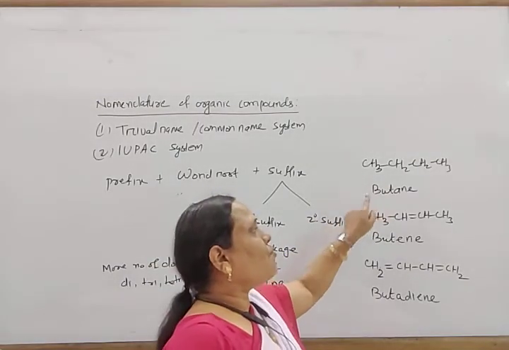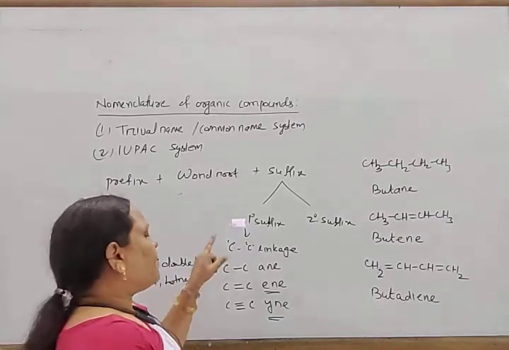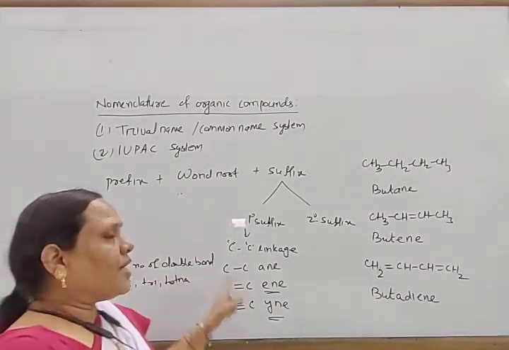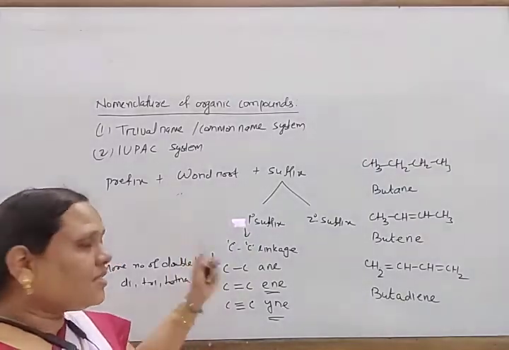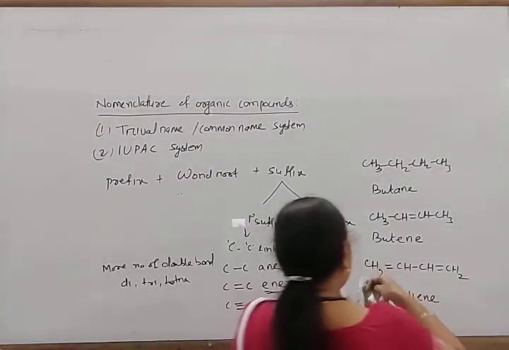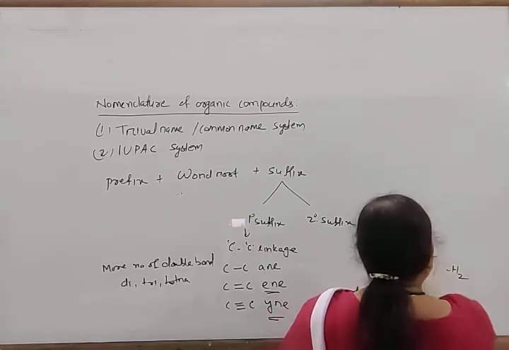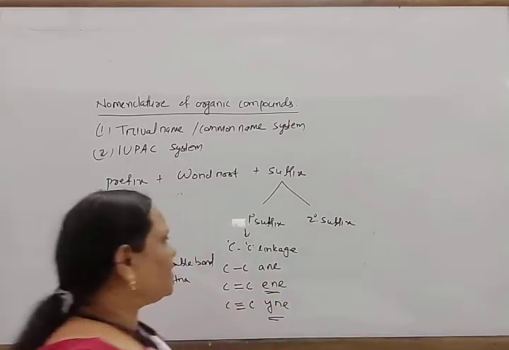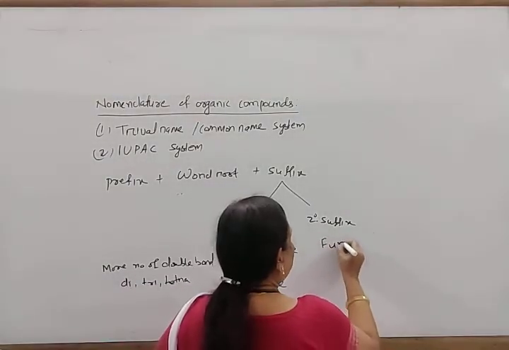Single bond: so word root and primary suffix are there. The primary suffix represents the carbon-carbon linkage, whether double bond, triple bond, or single bond. Next, come to the secondary suffix. The secondary suffix represents a functional group.